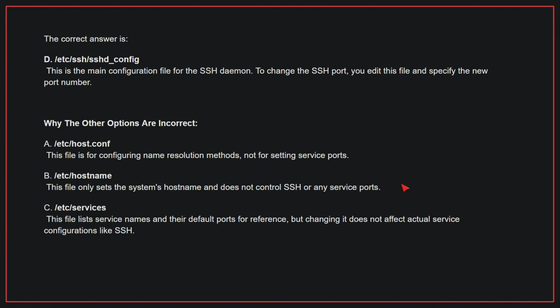Why the other options are incorrect? A. This file is for configuring name resolution methods, not for setting service ports. B. /etc/hostname. This file only sets the system's hostname and does not control SSH or any service ports. C. /etc/services. This file lists service names and their default ports for reference, but changing it does not affect actual service configurations like SSH. Therefore, the correct answer is D.